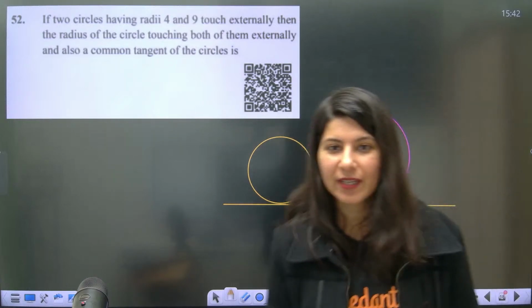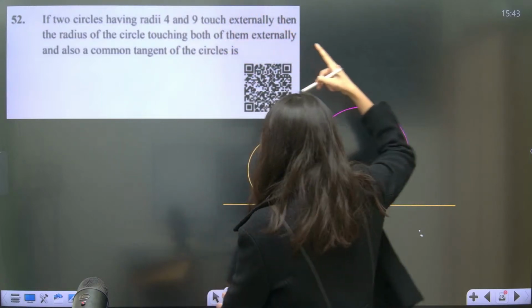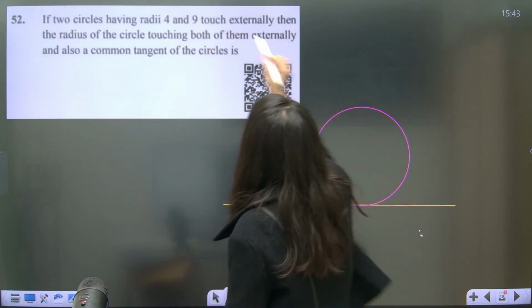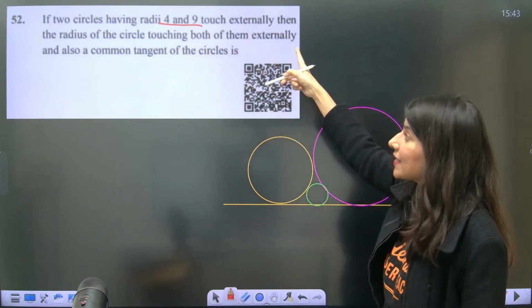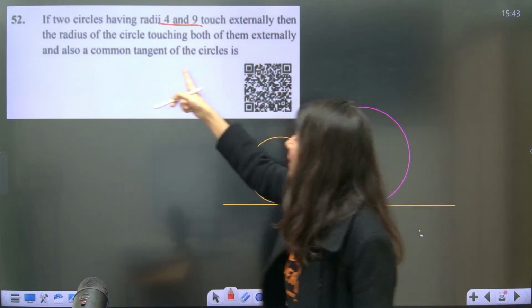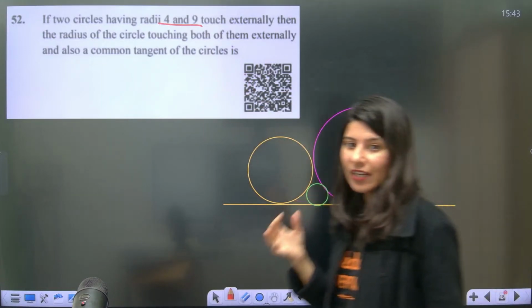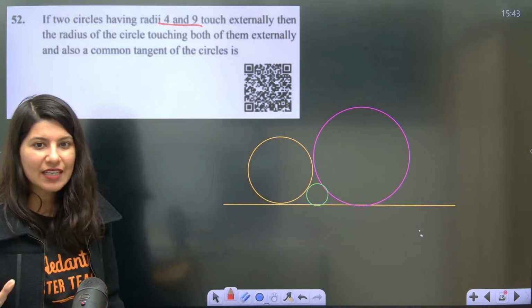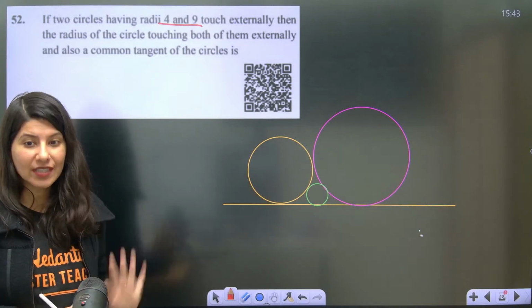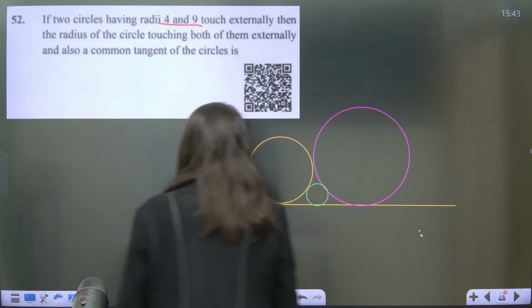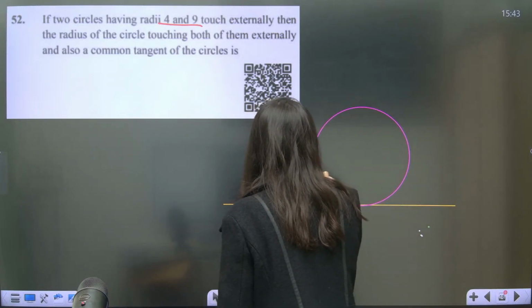We are good. Okay. So two circles having radius 4 and 9 touch externally, then the radius of the circle touching both of them externally and also the common tangent of the circles. Basically what they are trying to say is all three circles are touching each other externally. That is number one thing. And there is one common tangent to all three circles. First circle is having radius 4, but I am going to mark it as R1.